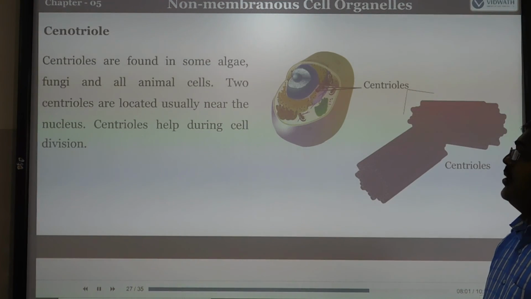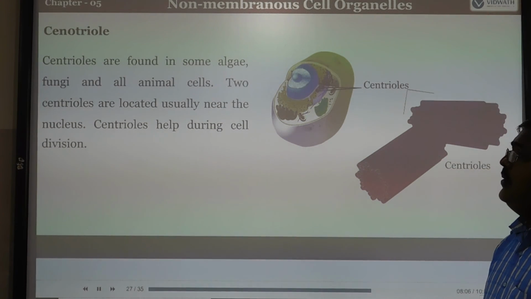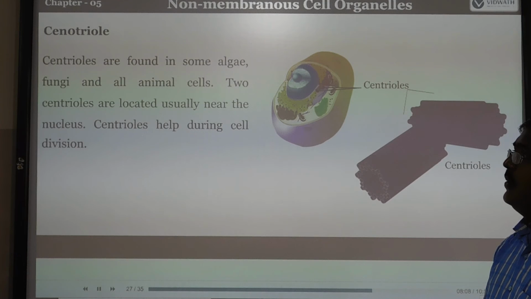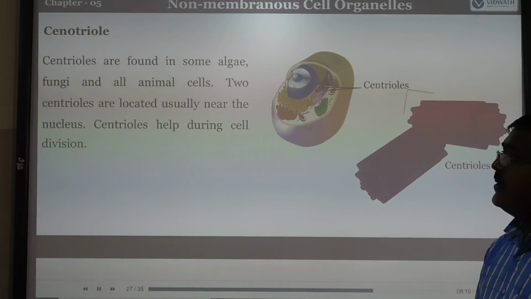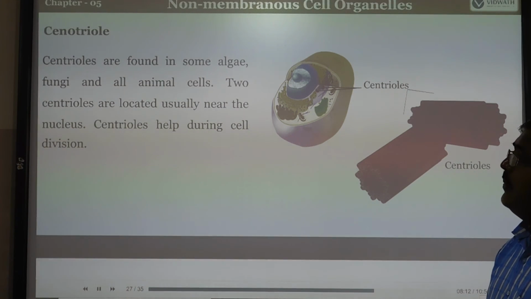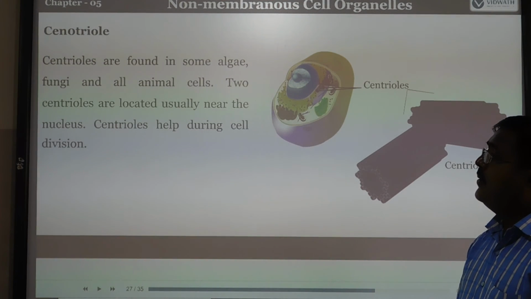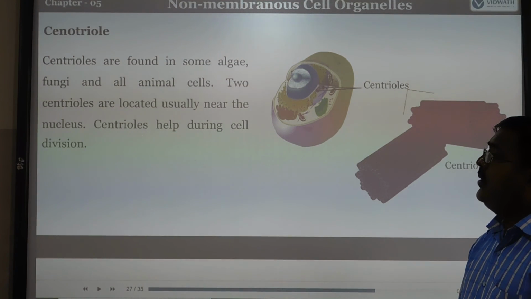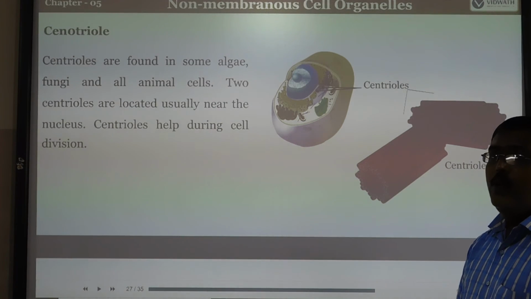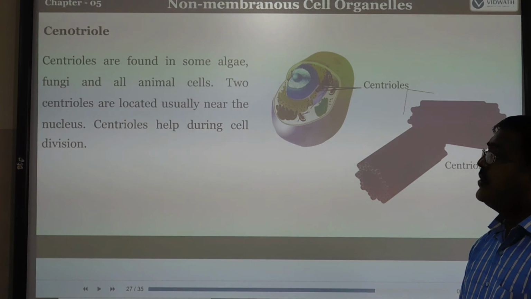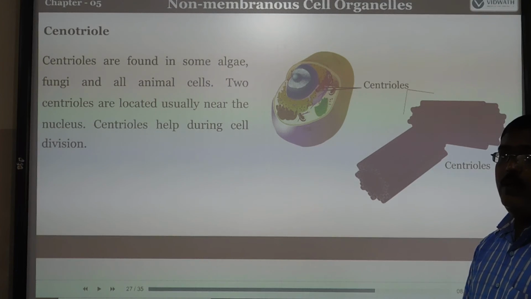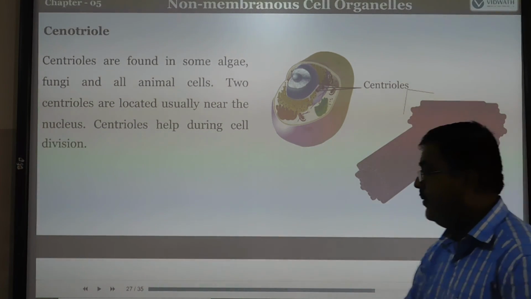Next one is centrioles. Centrioles are found only in the lower forms of plants and also in all animal cells. Lower forms of plants means algae and fungi. The two centrioles are usually located near the nucleus. If you observe the nucleus, we have the two centrioles. They are helpful during cell division.